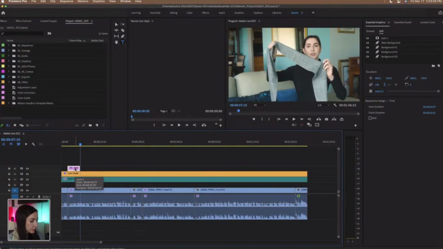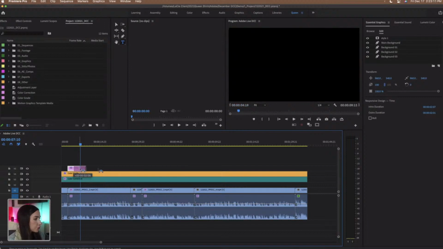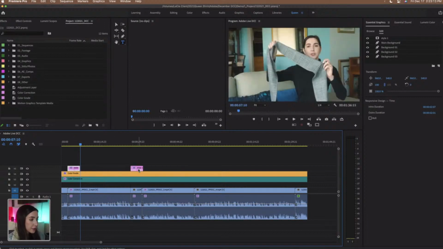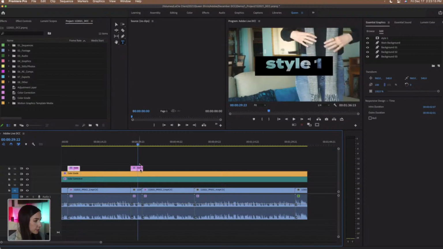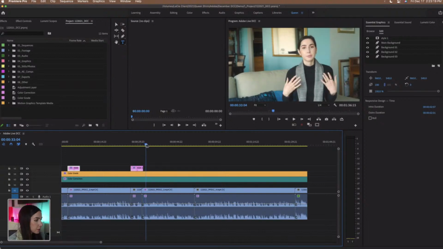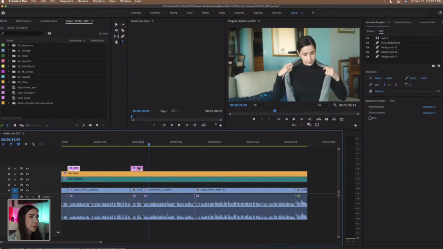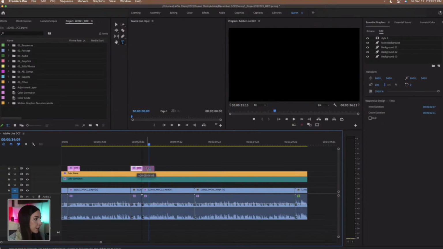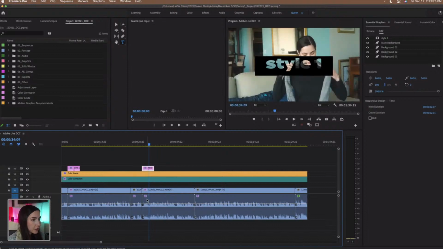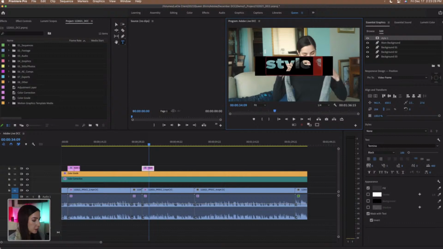Let's duplicate this out. So I'm gonna press and hold Option or Alt if you're on a PC, and click and drag this over, and now we have duplicated that clip. So now we're gonna look for the second method. So right here, this is where I begin to start talking about that second method. I'm gonna drag this over to align it to the beginning of that clip, and then now we're gonna go in and just change this wording to make it say style 2.